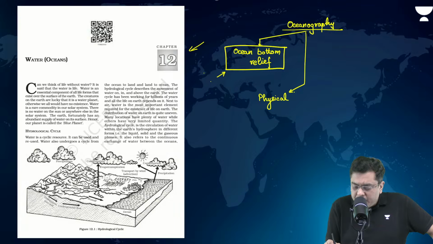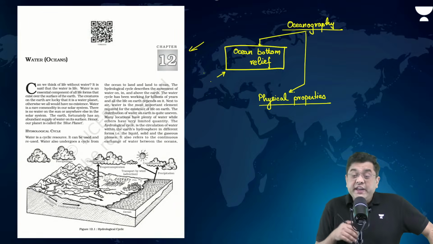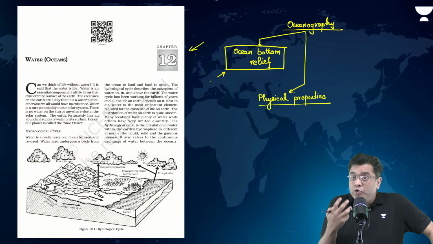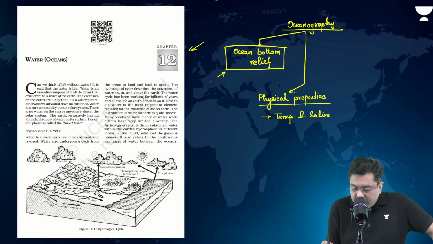Physical properties. Now, what do we mean by physical properties? Variation in temperature, variation in salinity, the amount of salt content. So that is the case of temperature and salinity. Then you have movement in oceans.